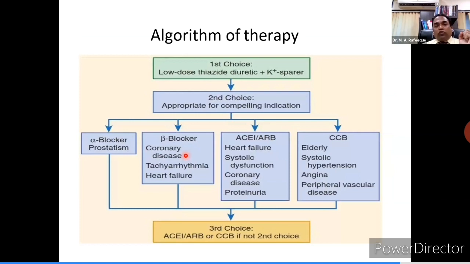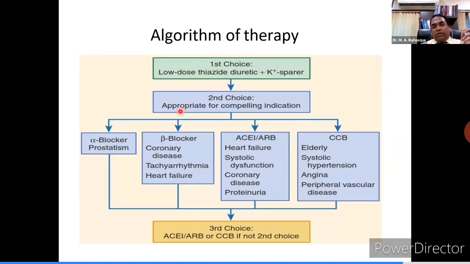So, what drug to choose? What is the algorithm? We will see in this chart, algorithm of therapy. Which drug should we choose? First choice should be, as I said earlier, either ARB or calcium channel blocker or diuretic. In this slide, they have shown low dose thiazide diuretic, but current guidelines recommend either you can use ARB, calcium channel blocker, or diuretic, any one of them.